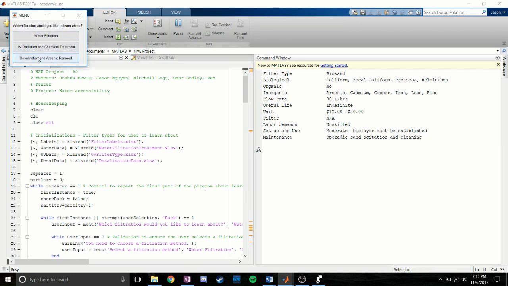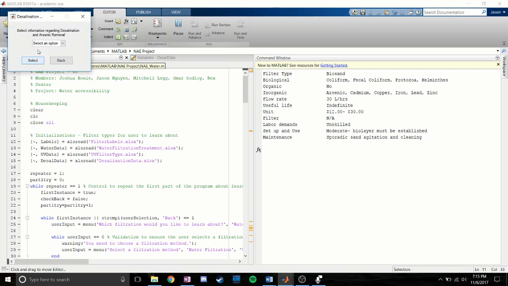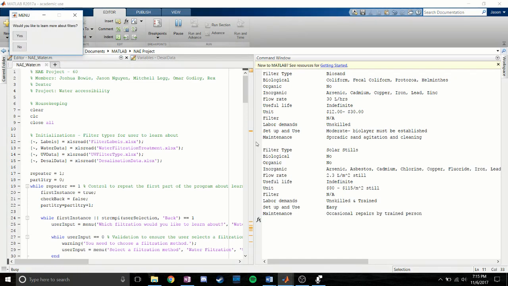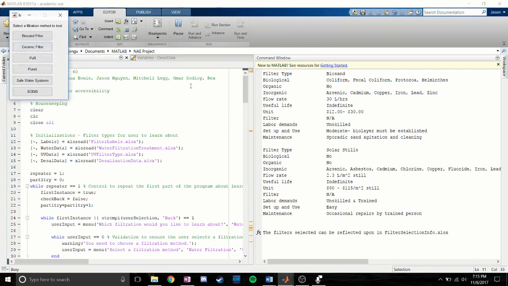If we now go to desalination and arsenic removal, select solar stills from the Excel file, and hit select, we are now given another table with the filter type and respective information given below. If we select no, we see that the filter information above will be reflected in the Excel file, filter selection info. We are then given a menu input, select a filter method to test.